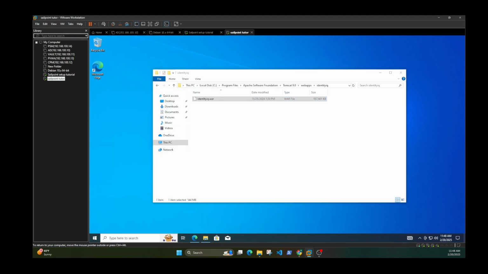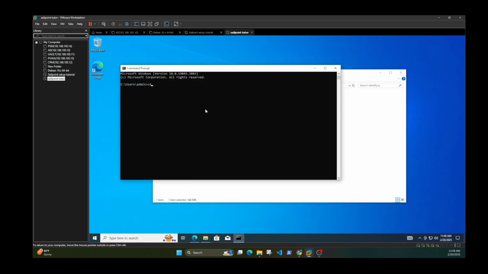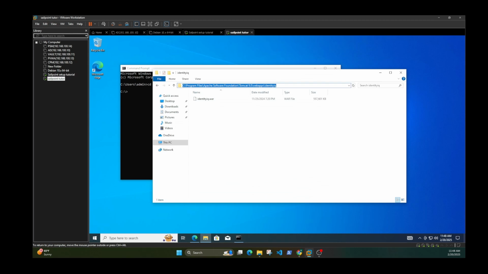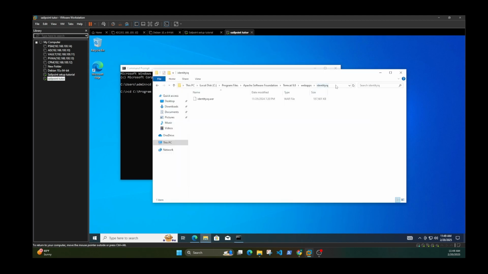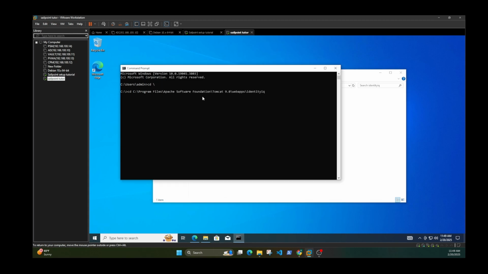So open up a command prompt, press CD, and then backslash. So you can go to the main C location, and then I copied the path where the file's located at that we just pasted, and then I'm gonna press enter.